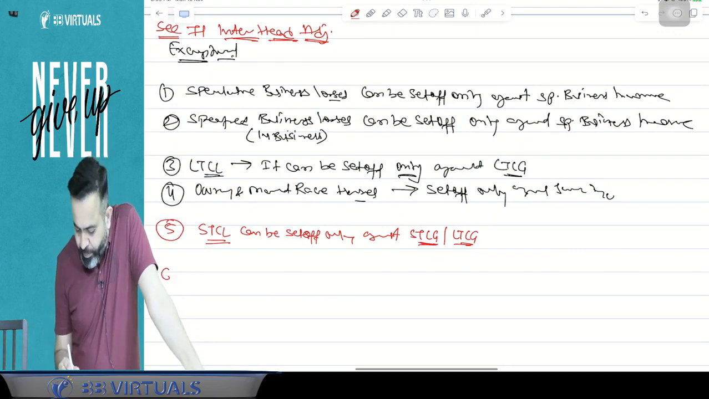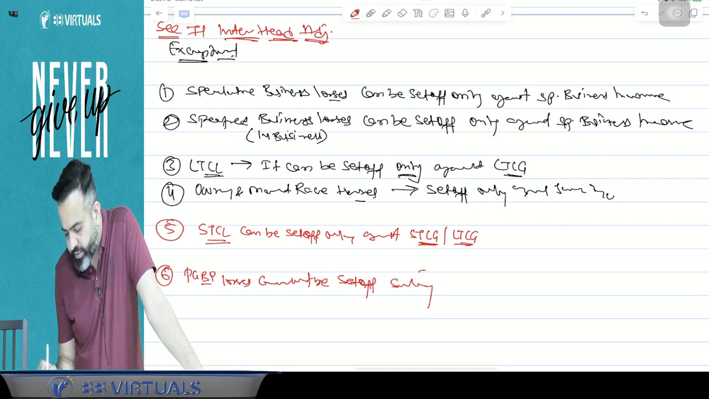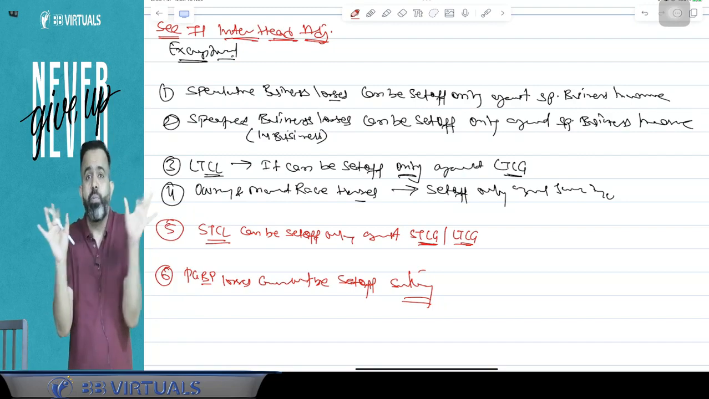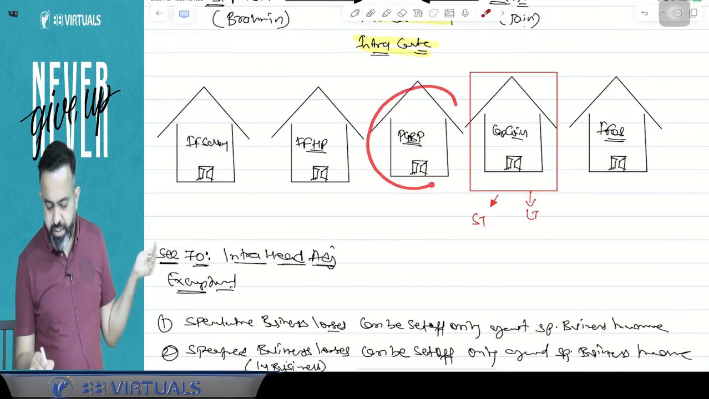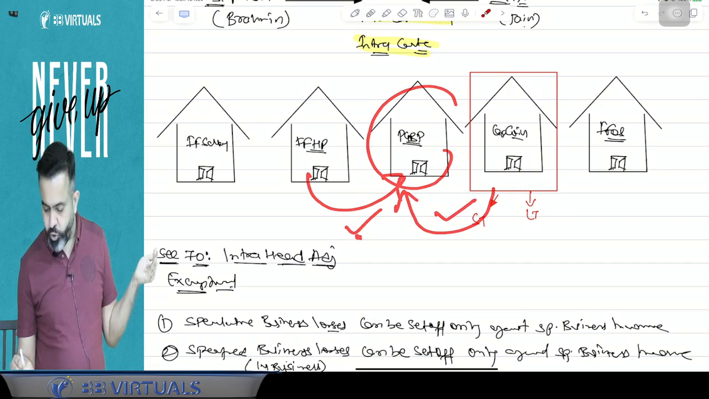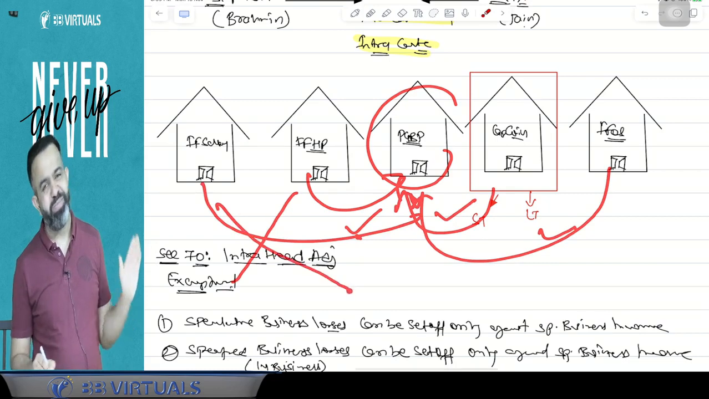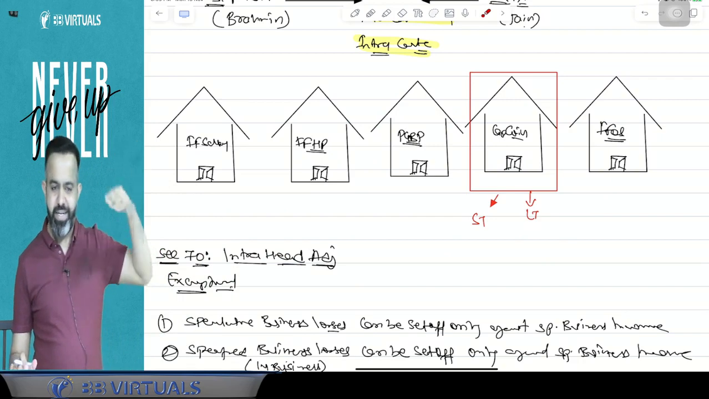They are saying that PGBP losses cannot be set off against salary. So this is one exception. This exception says that PGBP losses cannot be set off against salary. Suppose there is a PGBP loss, then can you set off against house property? Answer is yes. You can set off against capital gain. Answer is yes. You can set off against other sources. Answer is yes. But guys, against salary, it is not possible. PGBP losses are not allowed to be set off against salary, but against other heads it is allowed.